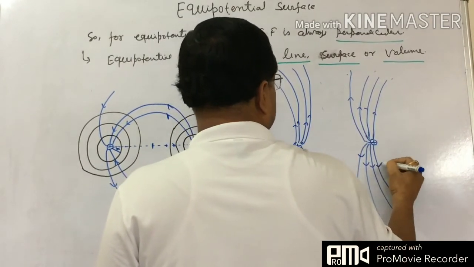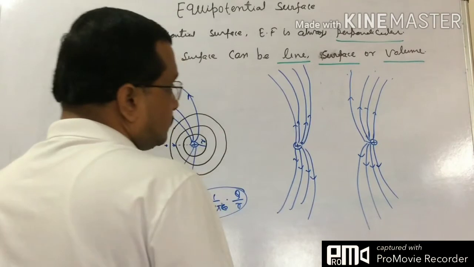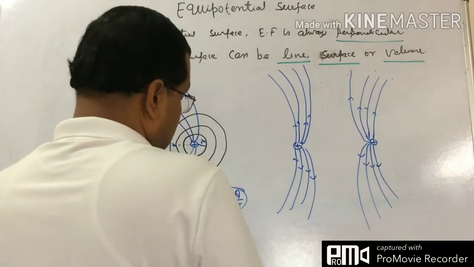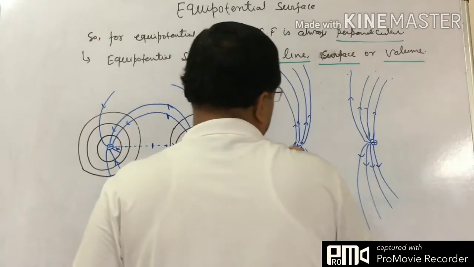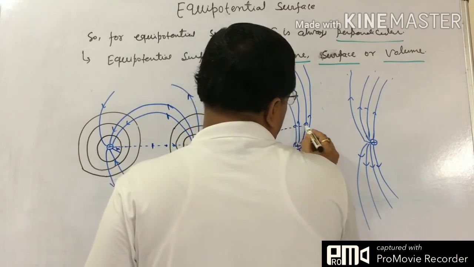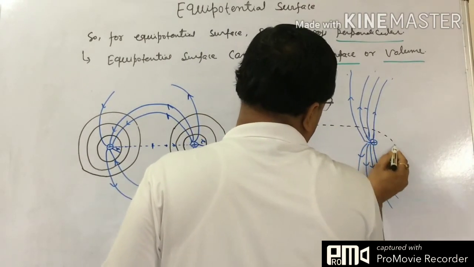Positive charge, so the field is originating from there. So now if we want to draw the equipotential surface, we have to draw something in this manner.